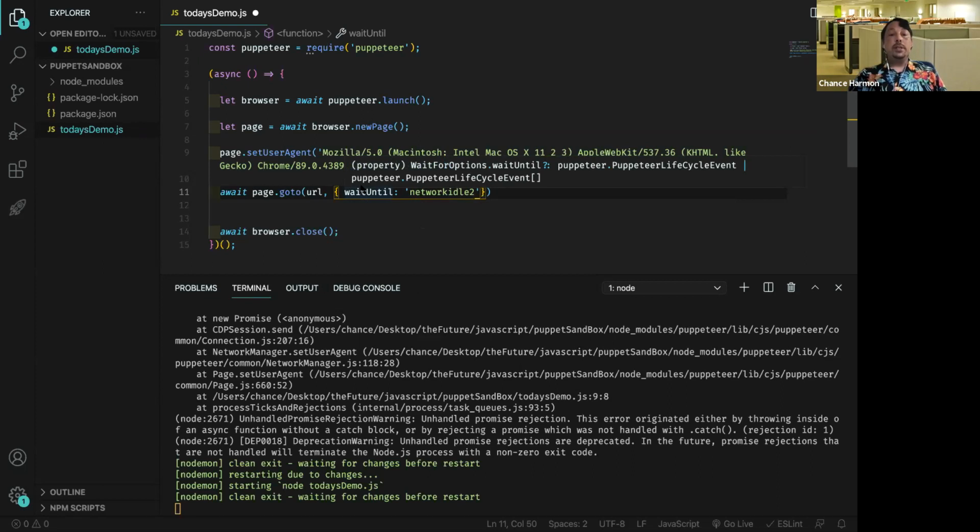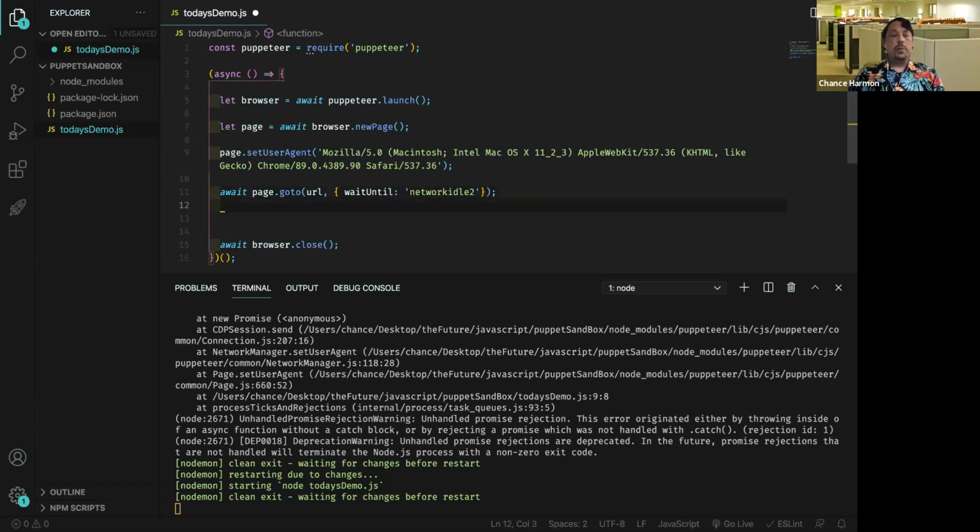But what it really means is before you do anything else below here, you're going to wait until a set time to make sure that it's there before we go and try and find it. That's a huge overall scope of what it does. Network idle 2, if I remember correctly, waits till it's like a half a second after the last close response between the connection. That's a bunch of jargon. It's okay. Just means it waits long enough till it's there.